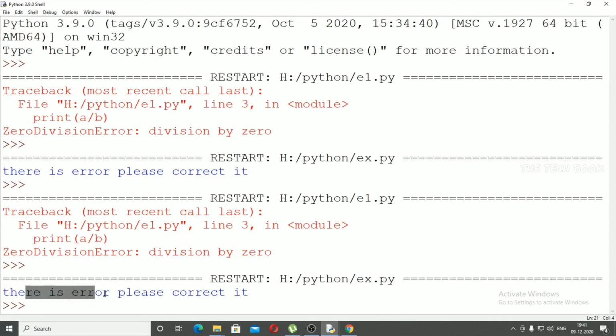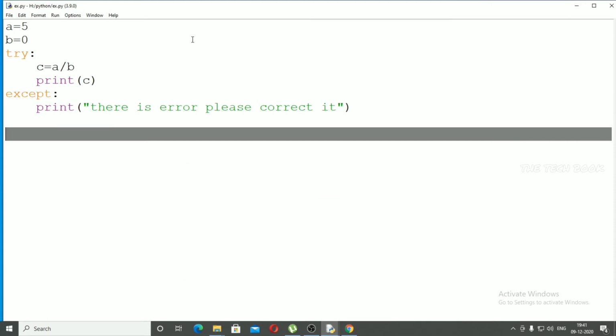See, there is error, please correct it. Instead of getting errors, we get a message like this only. So this is called exception handling. We need to print a message or display something instead of errors. For that, we are using exception handling.